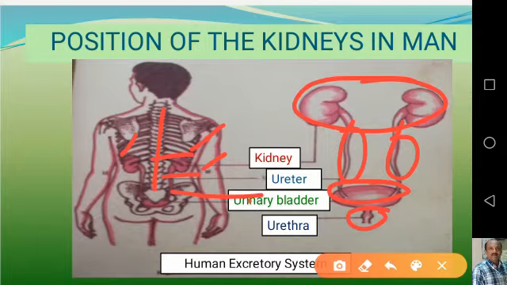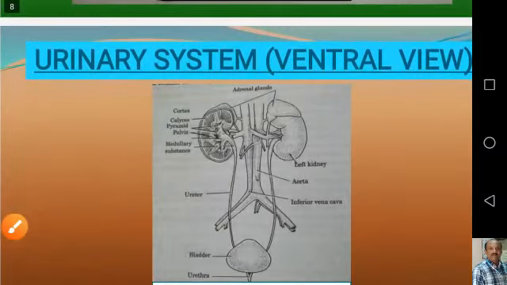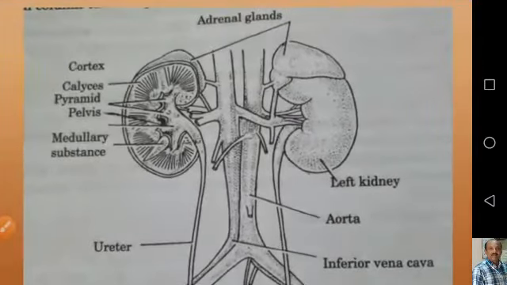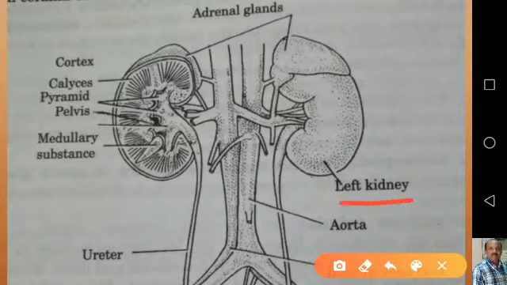Now let us have a look at the structure of kidneys. Now you can see the internal structure and the external structure. This is the left kidney and this is the right kidney, and the right kidney is somewhat lower when compared to the left kidney because of the presence of the liver.